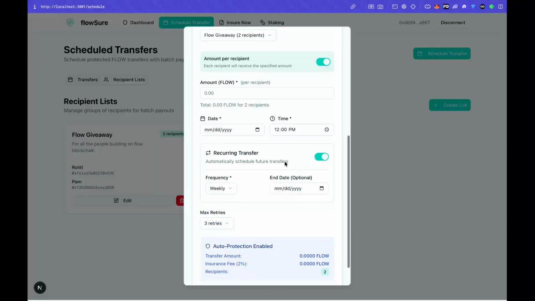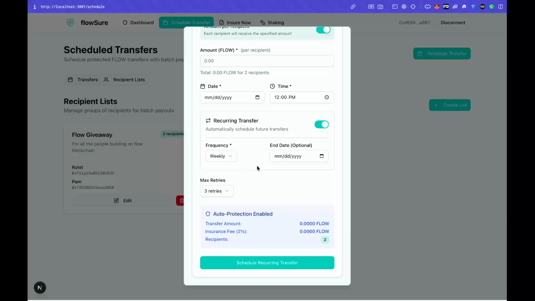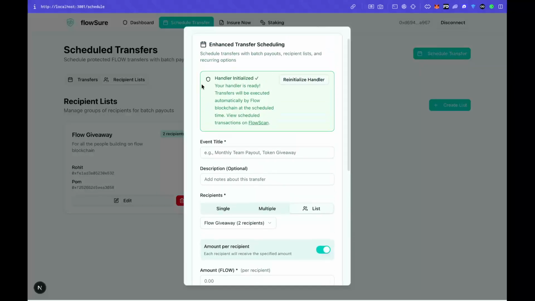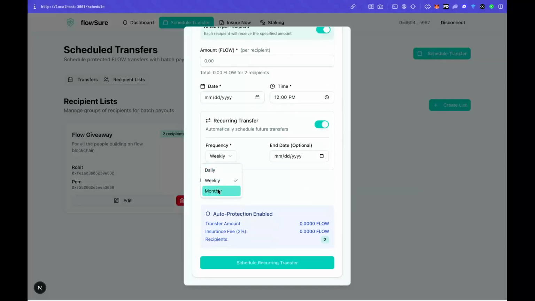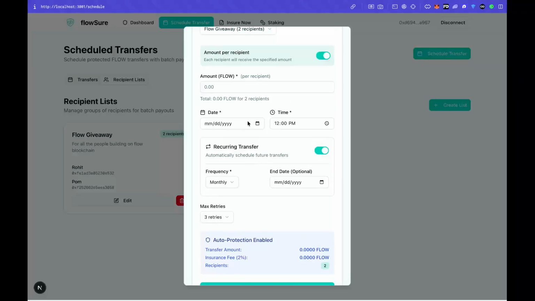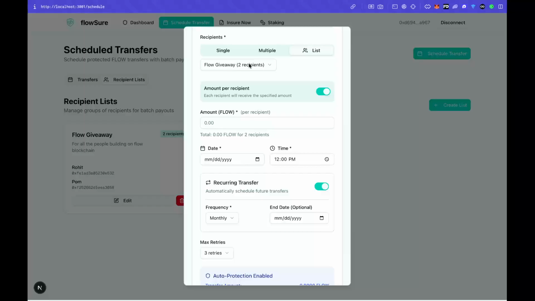Here I have also built another feature wherein, let's say you are creating this event for handing out the monthly payment to all your employees. You can do it on a monthly basis. You give the end date, and based on that end date, for every month it would be scheduled on the date that you are scheduling it to, like this date. So every month on that date, the transaction would happen automatically to all your participants added in this list.